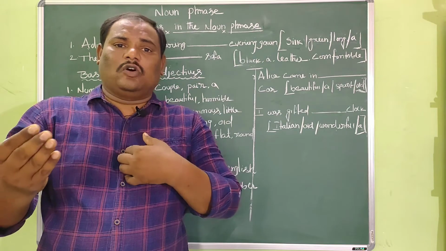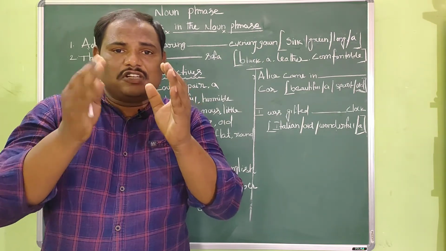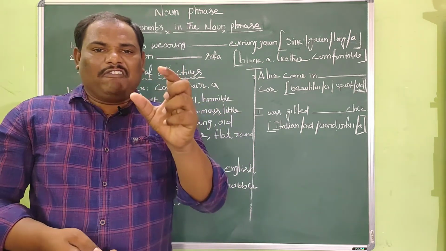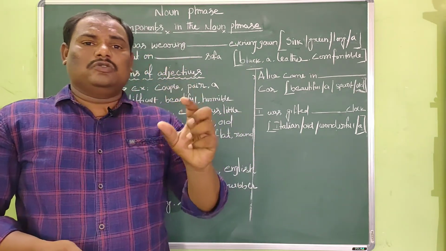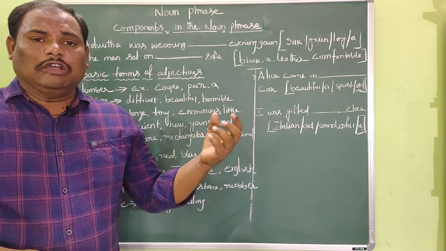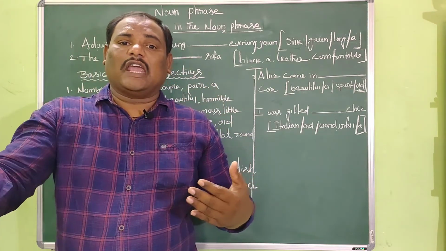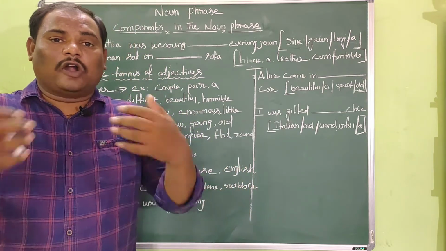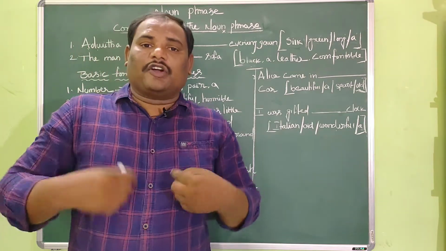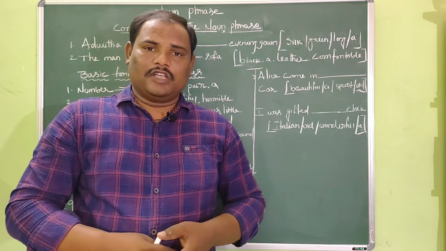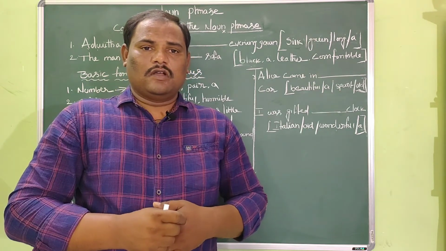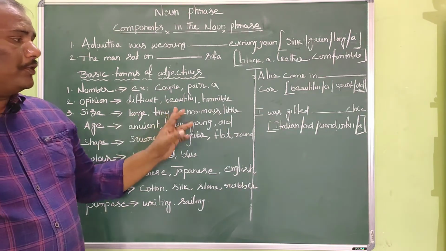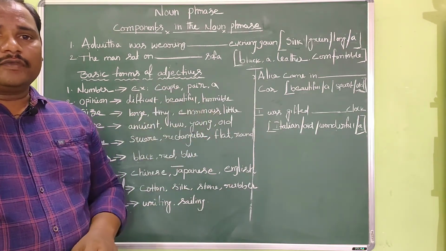Means our opinions are different even though the question is same. Please remember, my friends, whenever it comes to the opinion adjective, your opinion may not be same to the opinion of other people. It may not agree with the opinion of other people. It may be different. And the examples for opinion adjective: difficult, beautiful, horrible.